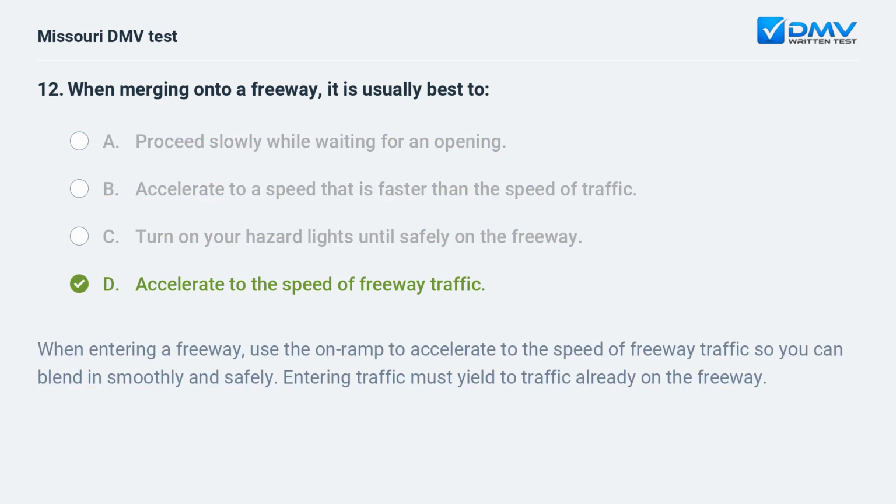D. Accelerate to the speed of freeway traffic. When entering a freeway, use the on-ramp to accelerate to the speed of freeway traffic so you can blend in smoothly and safely. Entering traffic must yield to traffic already on the freeway.